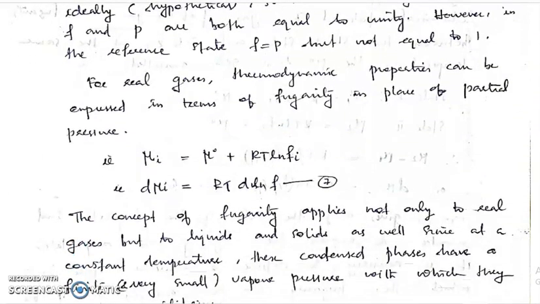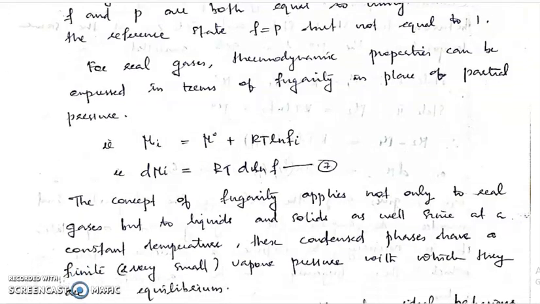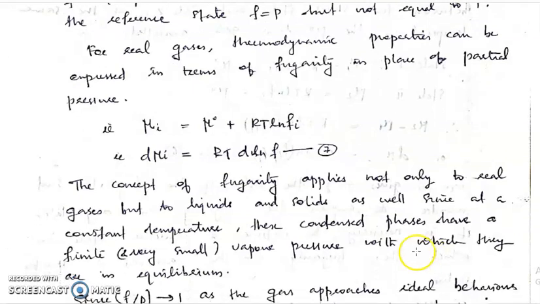For real gases, thermodynamic properties can be expressed in terms of fugacity in place of partial pressure. So mu i is equal to mu 0 plus RT ln fi. The difference d mu i is equal to RT d ln f. So RT ln f2 by f1 is replaced as RT d ln f.